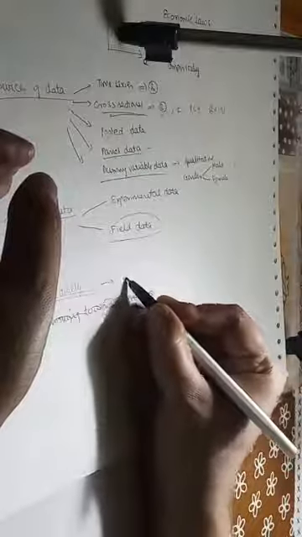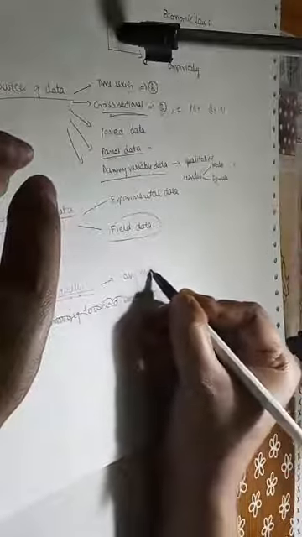Number 19. Everyone write down. Regression analysis is used to find the average value of one variable. I repeat again. Regression analysis is used to find the average value of one variable.